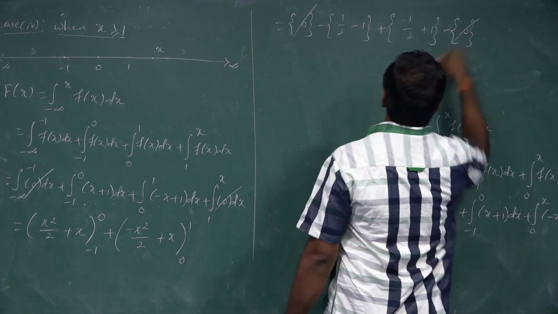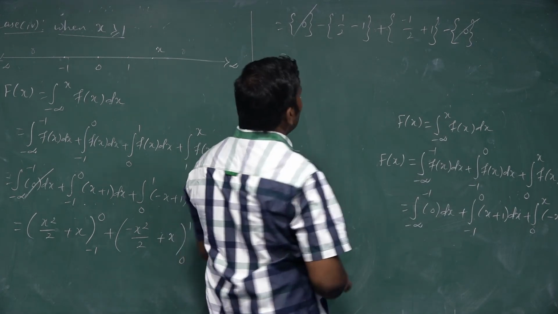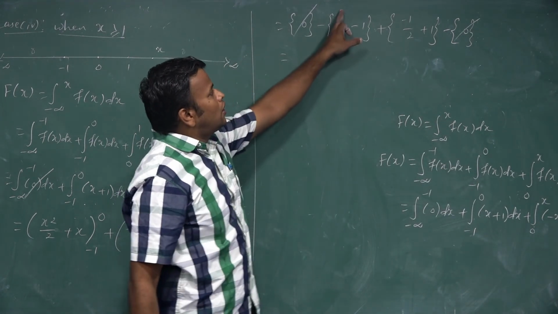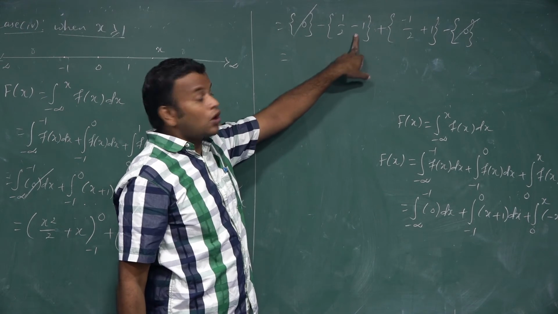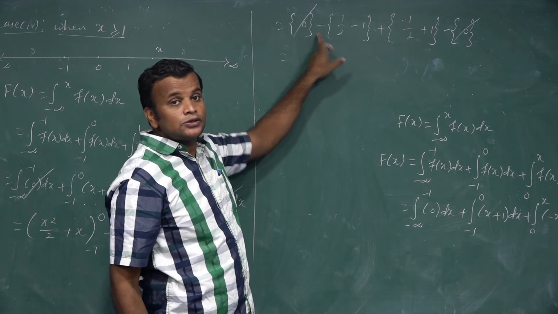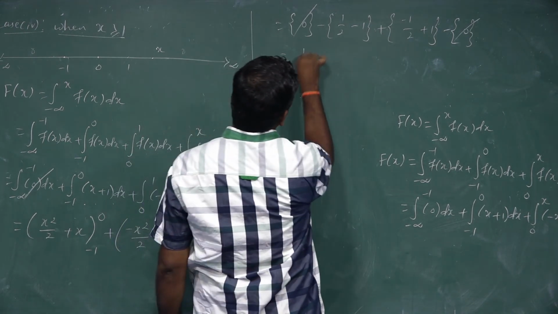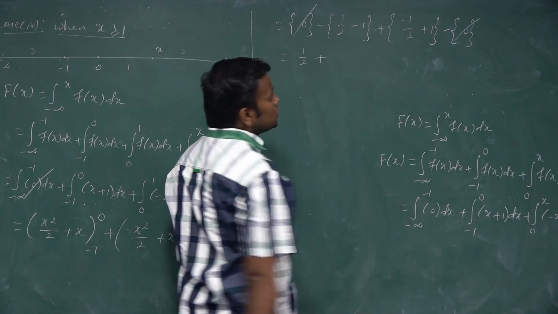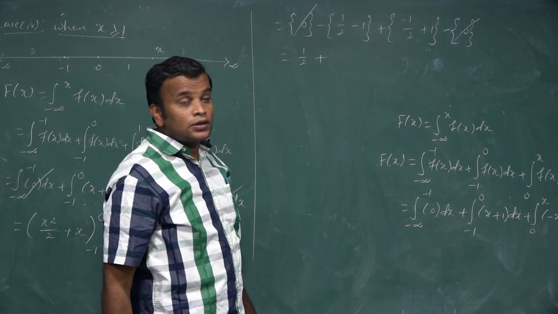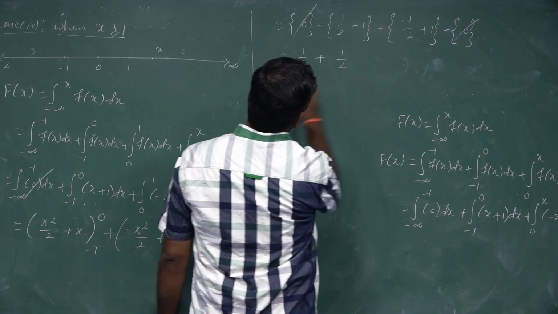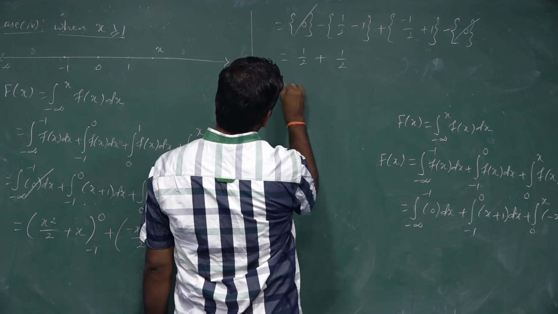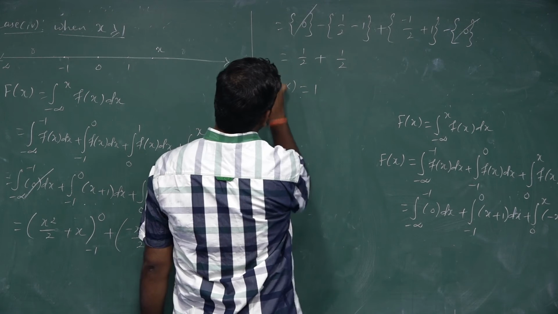So first one, last one is cancelled. What is the simplification of the first one? Of minus 1. Minus of. Outside is also 1 minus. So minus and minus is plus of. You see the second one is also minus 1 by 2 plus 1, is plus of. So f of x in this interval is 1.